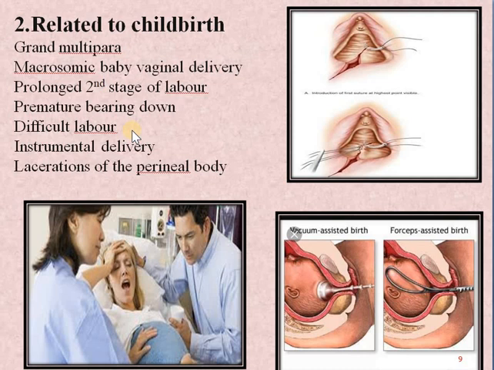Then next is difficult labor. If there have been complications in labor, then of course there might be some tears, or prolonged stages of labor might have come into place. So this will cause prolapse of the organs. Next is instrumental delivery, like vacuum delivery or forceps delivery. This will also cause prolapse. Difficult labor and instrumental delivery are one and the same; instrumental delivery will always come under difficult labor only.